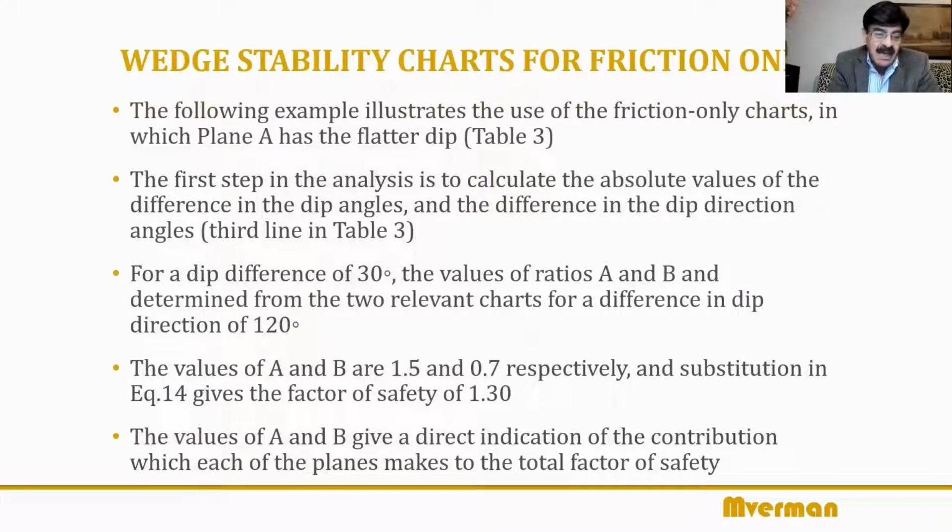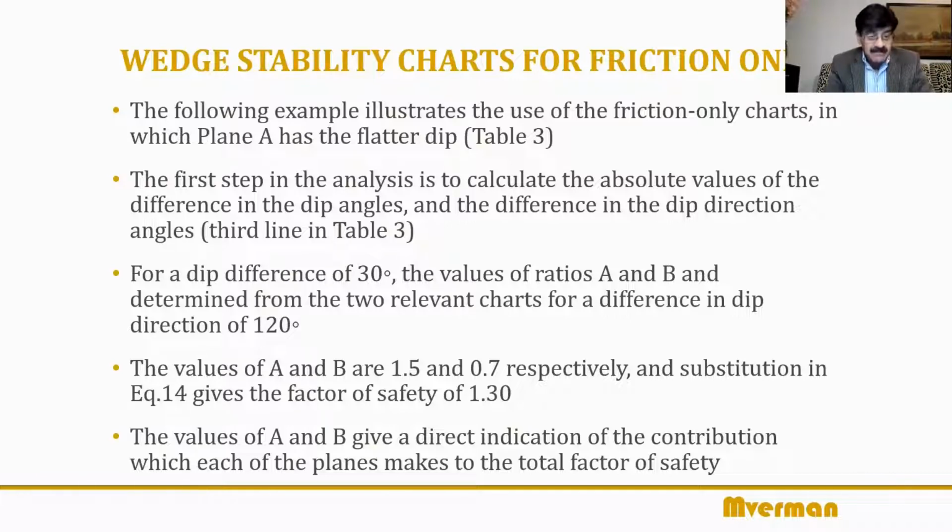Okay, so here's an example coming up now to illustrate the use of these friction only charts and that equation, in which the charts will help you get those factors A and B. So A has the flatter dip. Usually the flatter of the two planes is assigned A or 1. But this day and age, people don't follow the customs. Anything goes. But traditionally, plane A and plane B means A is the flatter of the two, or plane 1, plane 2, 1 is the flatter of the two. That's easy if you follow this concept throughout the project or throughout your organization.